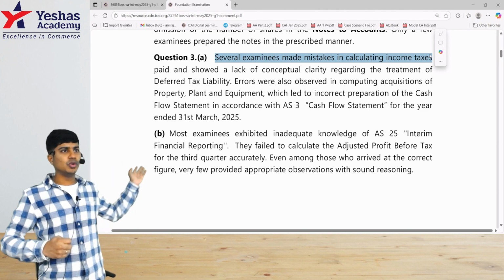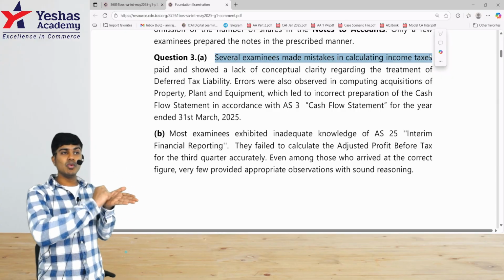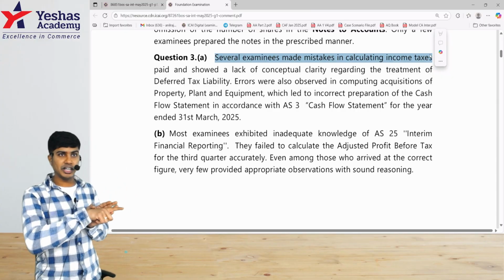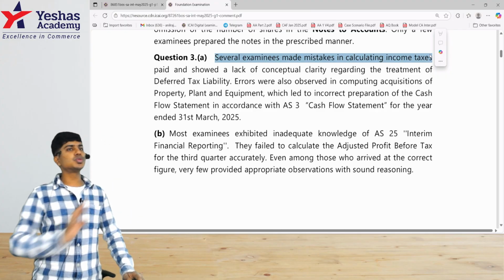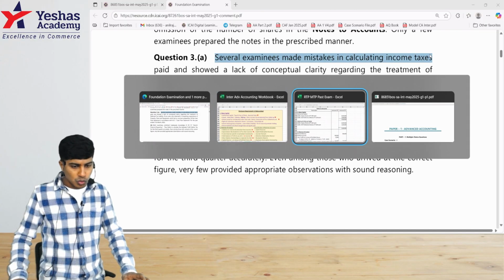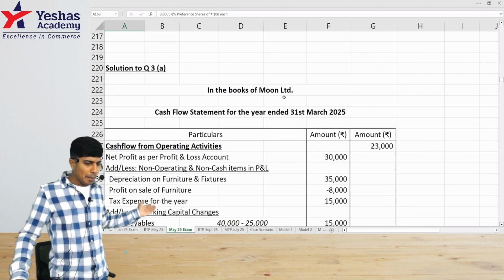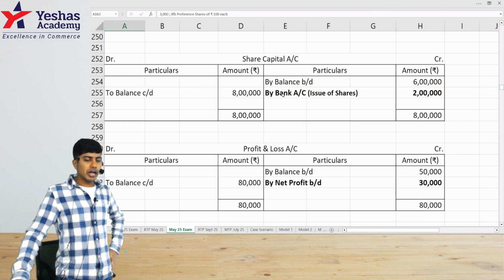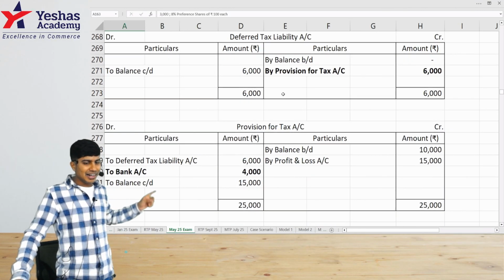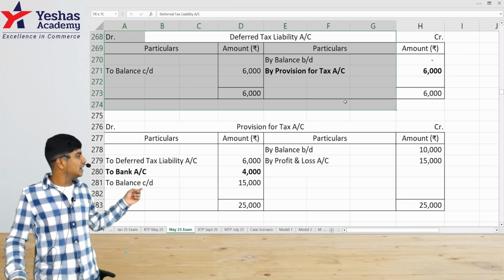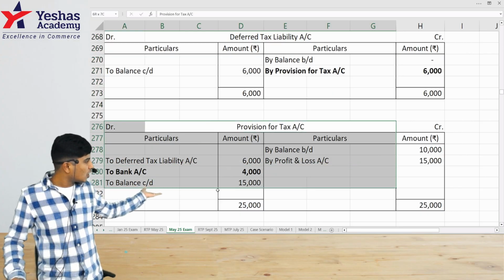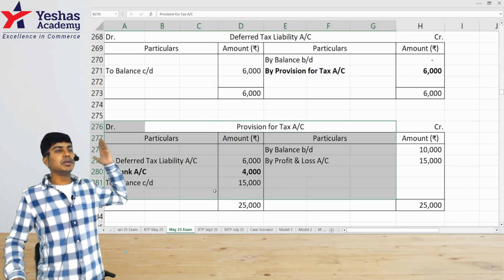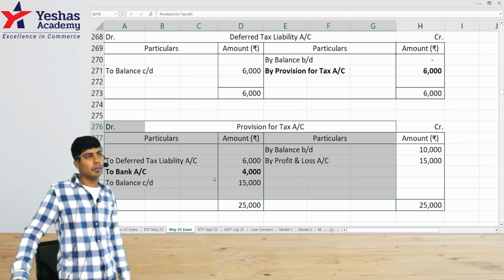Anyways, when we did AS22, I did tell you what is the accounting entry, what is the payment, how much of the cash account has to be credited, how does it deal with provision for tax. With that knowledge, this was very much doable. All you had to do in this question is to draw provision for tax ledger, use your Accounting Standard 22 knowledge, and then also draw deferred tax liability ledger, and then show how this ledger will impact, how much of it will be the tax amount to be adjusted under operating activities.